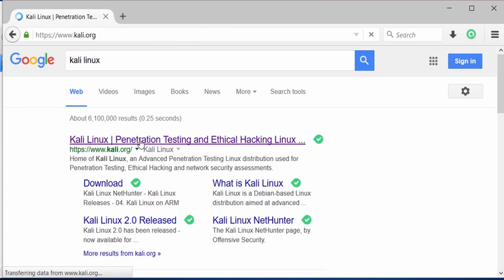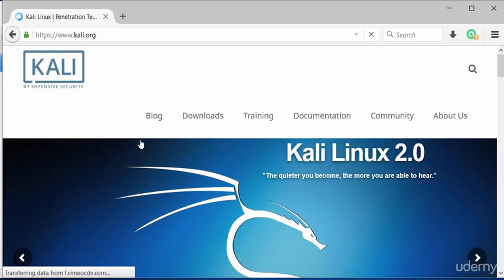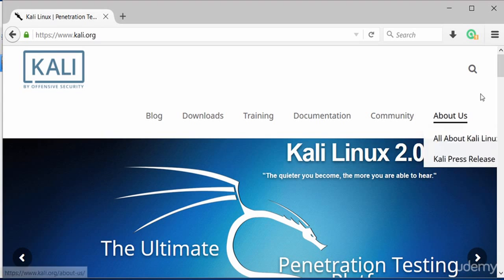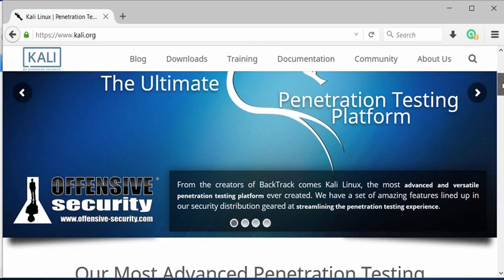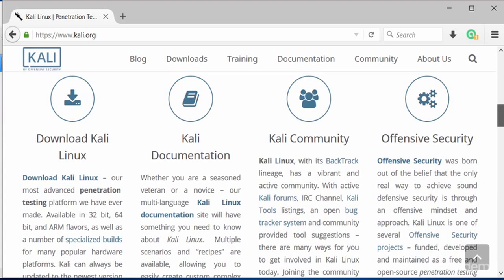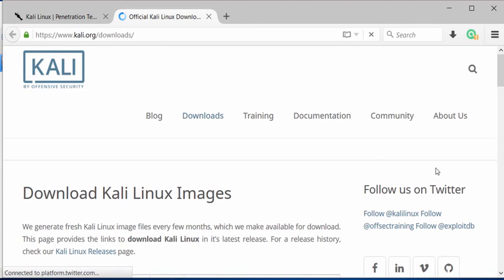I'll go there. And notice that Kali Linux is based on Linux, but has many pre-built security functions and pre-built add-ons already included within the Linux package. So it is built for security professionals or anyone wanting to test out security. Let's go to the download link.